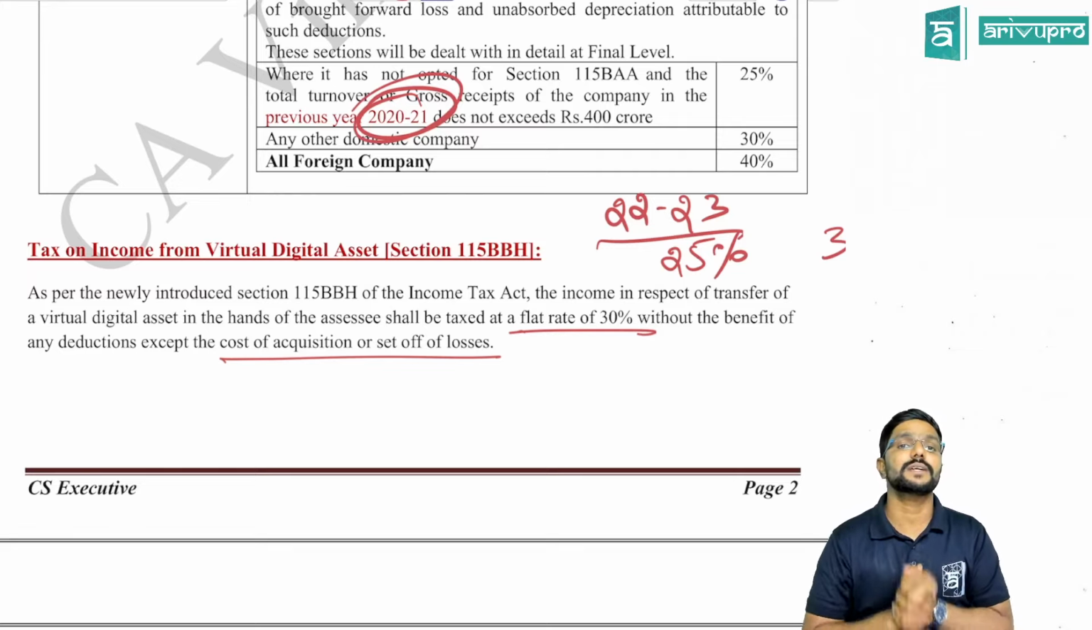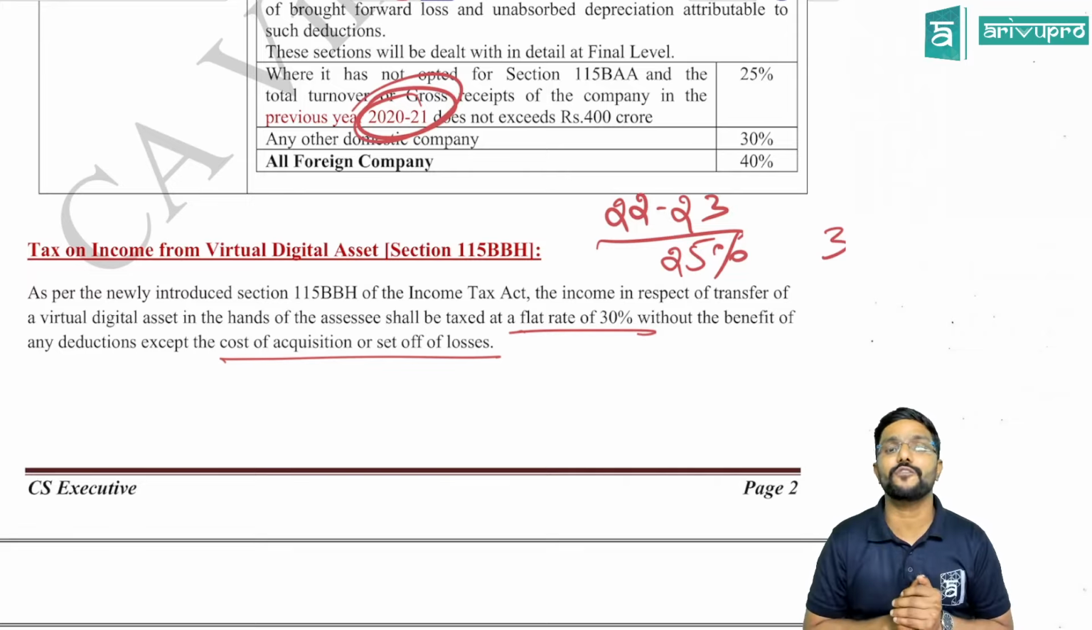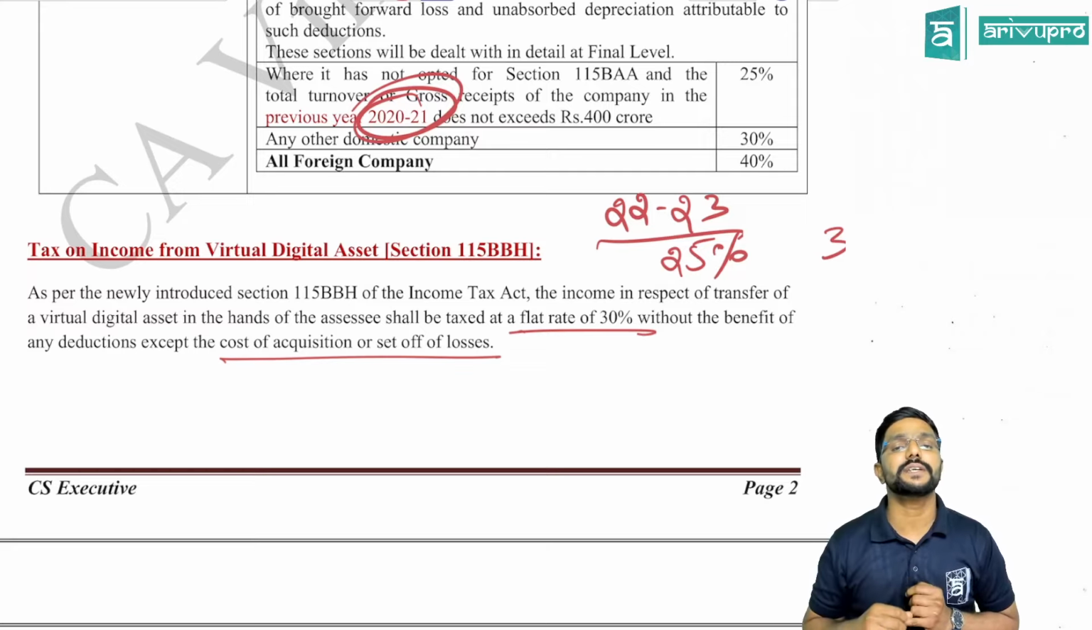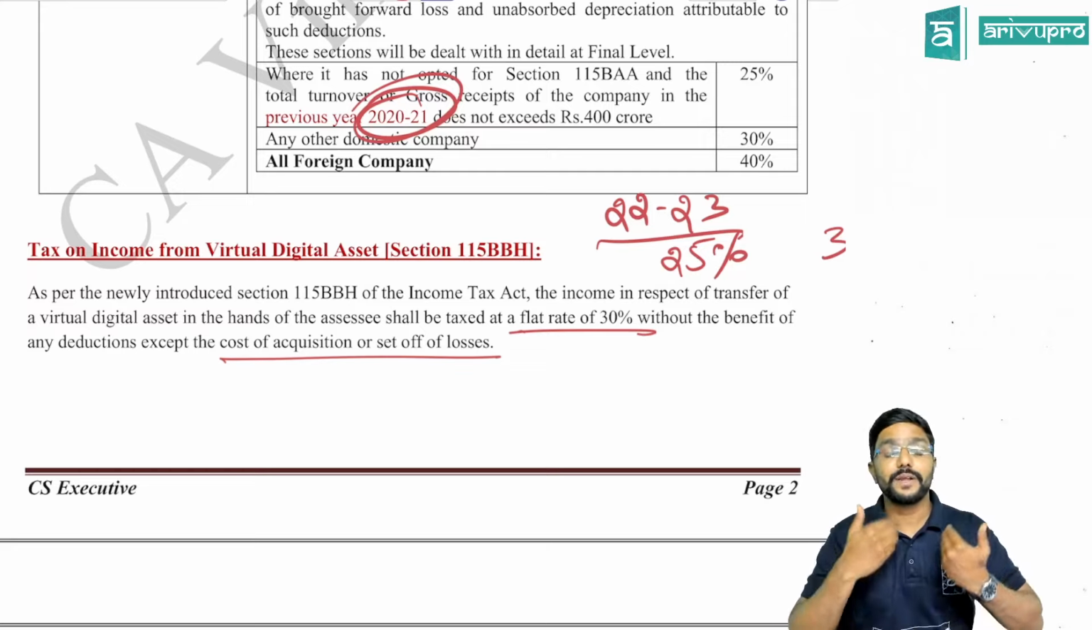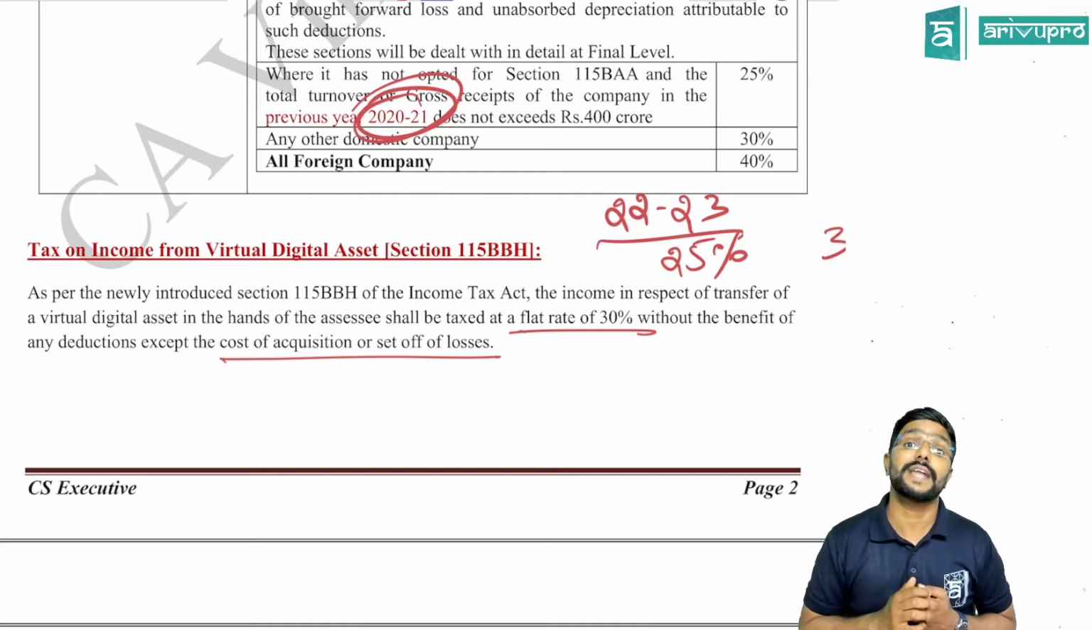It can be taxable under 3 different heads. If my business itself is buying and selling of virtual digital asset, then whatever is the income, it will be taxable under PGBP. If I am holding virtual digital asset as a capital asset, then when I transfer it, it will be a capital gains income for me. If I am getting it as a gift, someone else gifted me, then section 56(2)(x).